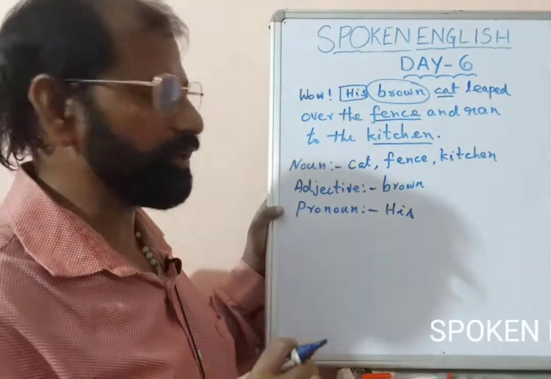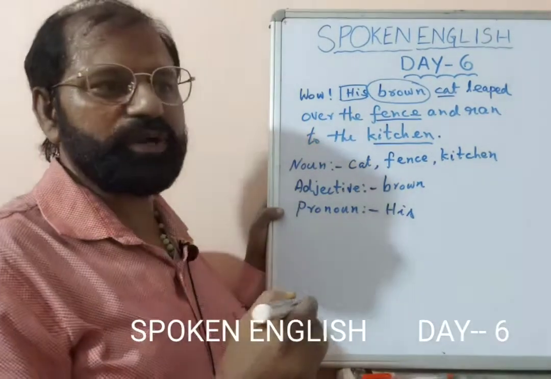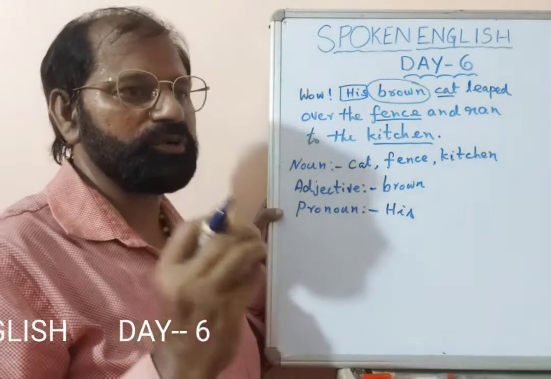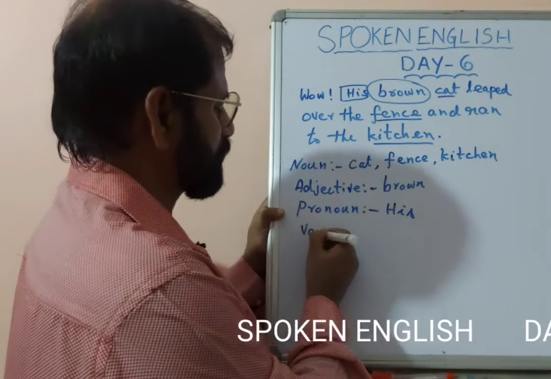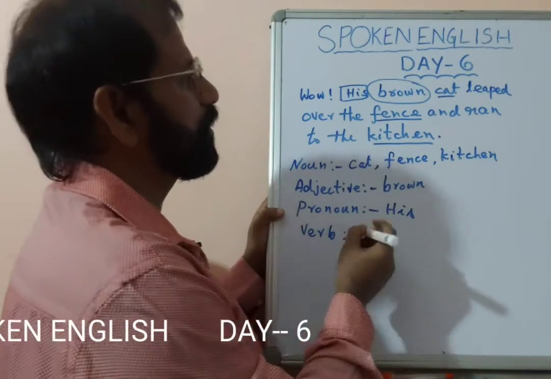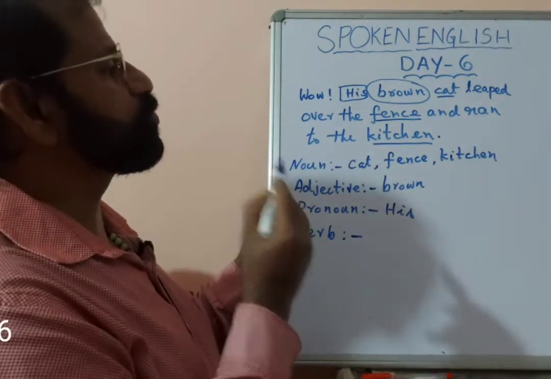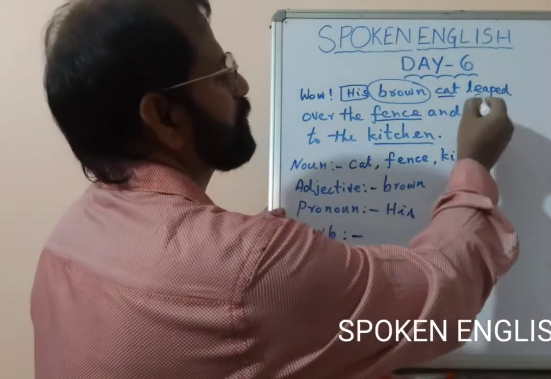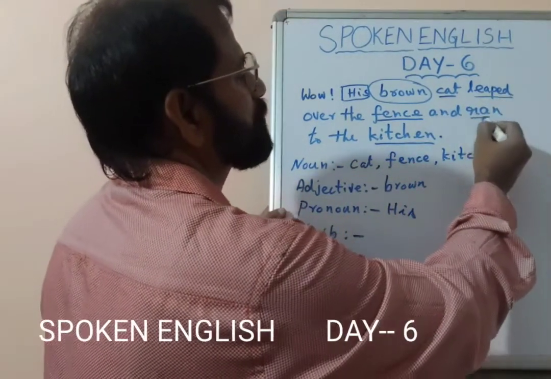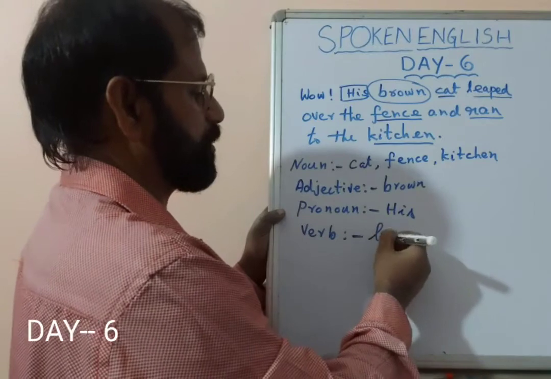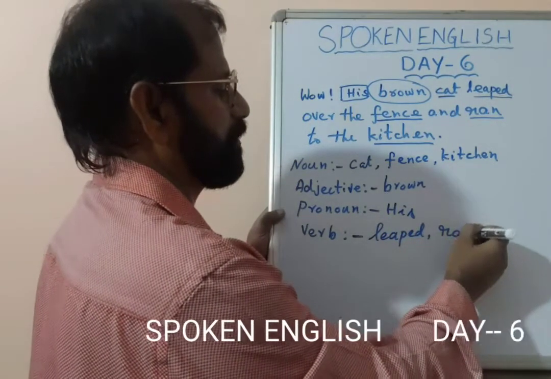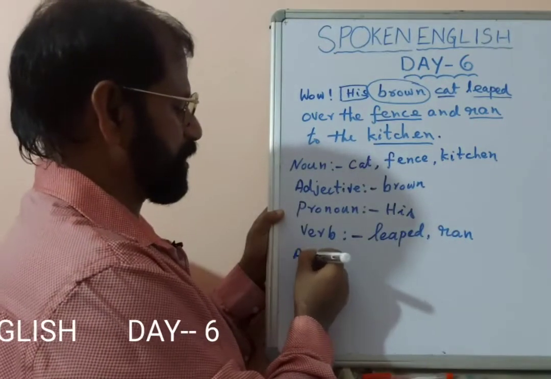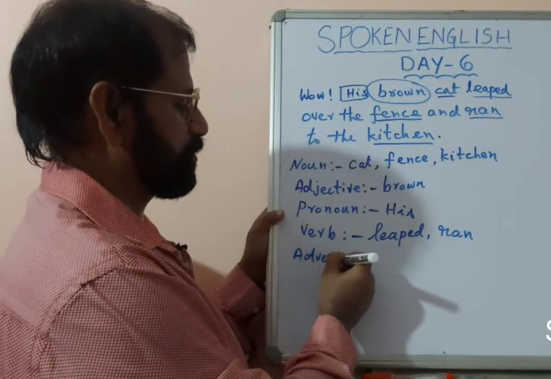Right? Now what is the next one? After the pronoun, then we have verb. That is the action word. In this we have two verbs, one is leaped, another one is ran. Leaped and ran. Right?